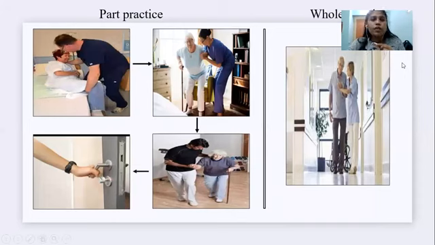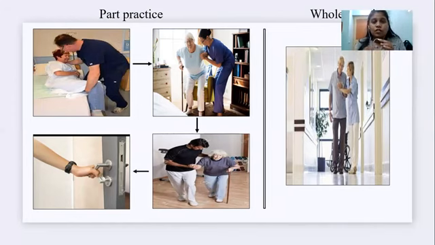Another example of whole practice and part practice is walking. Now think that you are giving part practice in walking. How would you give it? You break down the task into stance phase and swing phase, practicing swing phase, swing phase, swing phase, and separately practicing stance phase, stance phase, stance phase.